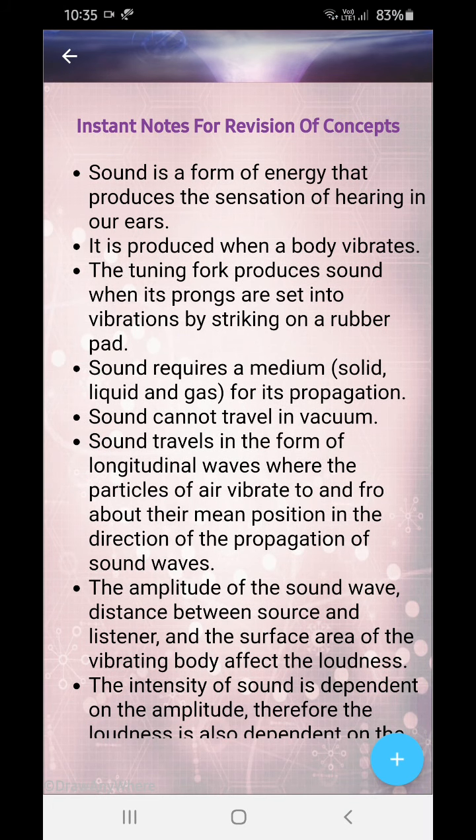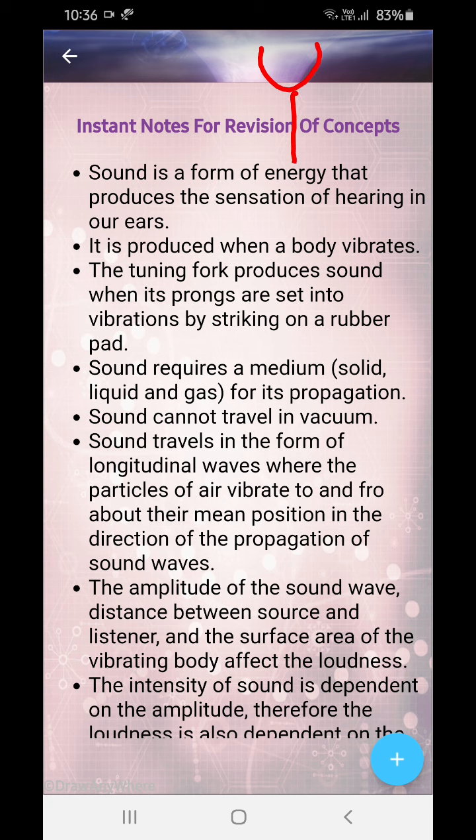Sound is a form of energy that produces a sensation of hearing in our ears. It is produced when a body vibrates. Obviously, when a body is vibrating, compressions and rarefactions are being created, and therefore you get to hear sound. The tuning fork produces sound when its prongs are set into vibration by striking on a rubber pad.